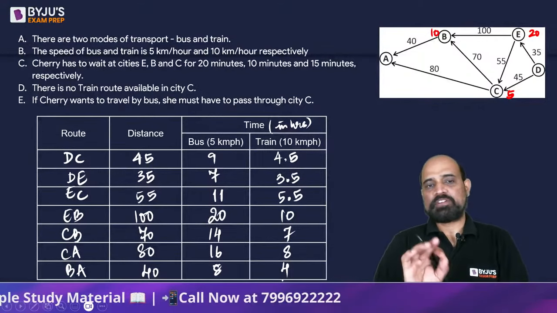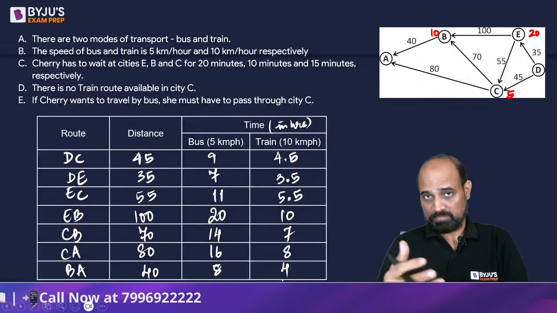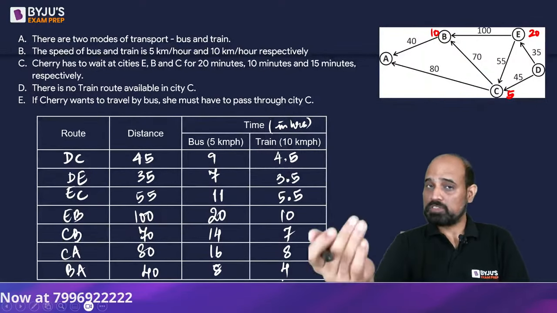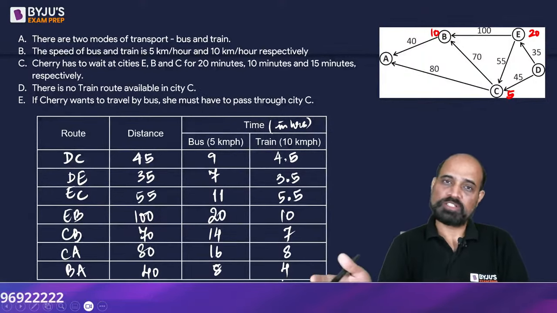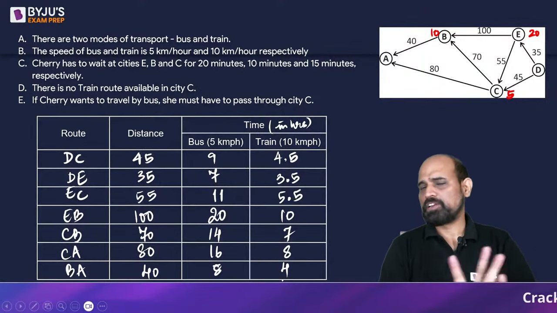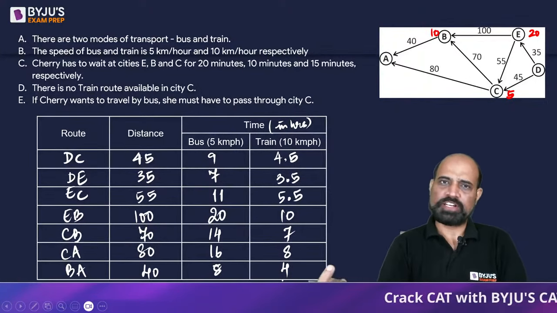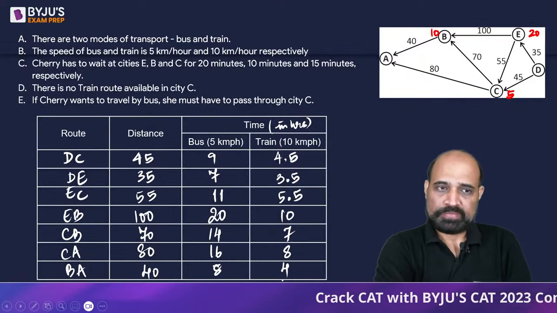So this table is not necessary because the division that we had to do was distance upon speed for each bus and train. It was not that calculative. But looking at this, we'll have a very good idea as to which all things are needed to be added and so on.